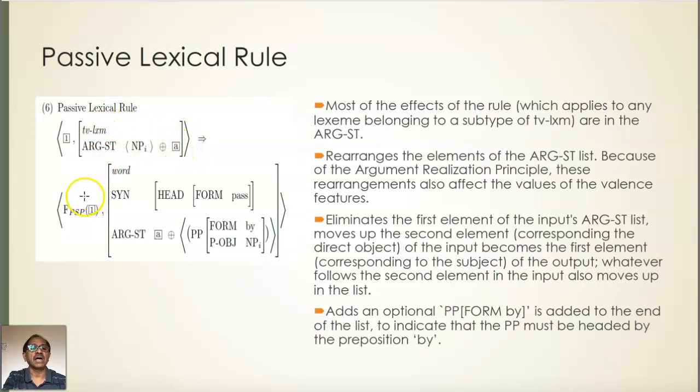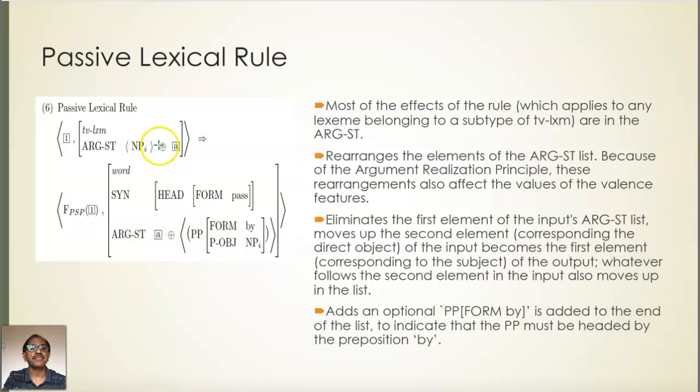For this input, the output will be the passive participle form of the word. So the transitive verb lexeme becomes a word, and it has the passive participle form. The head feature is not given here, but here we get the head feature, which will have a form feature, and the value of the form feature will be passive. And the argument structure changes.